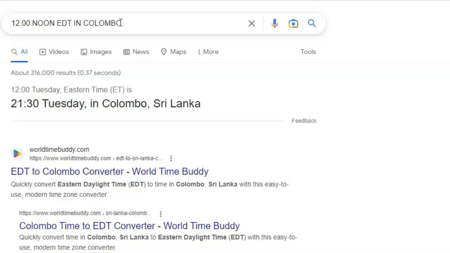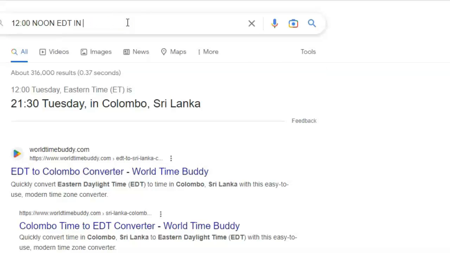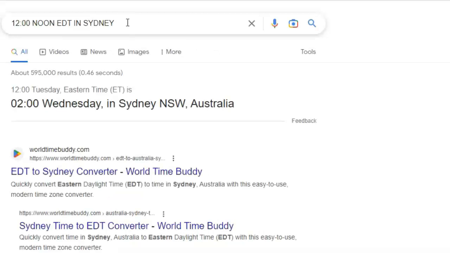But that's not the case for all cities. Cities that are in the very far east are well ahead of the Eastern Daylight Time, and so most of them will be the following day when it is 12 o'clock noon Eastern Daylight Time. So let's try that in the case of two cities. The first is Sydney, Australia. Today is Tuesday, but we see that 12 o'clock noon Eastern Daylight Time is 2 o'clock on Wednesday in Sydney, Australia. So when it is 12 o'clock noon Eastern Daylight Time on Saturday, it will be 2 o'clock early Sunday